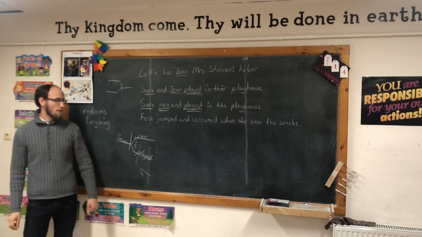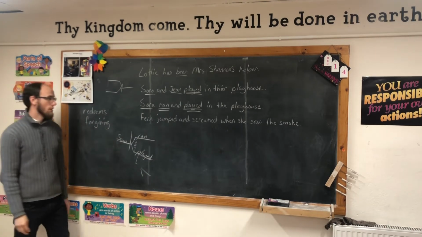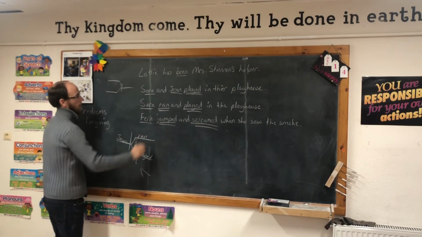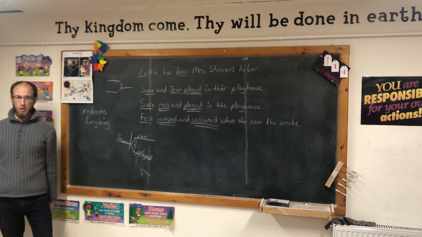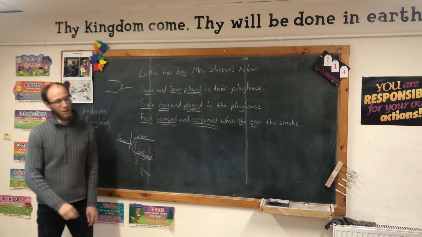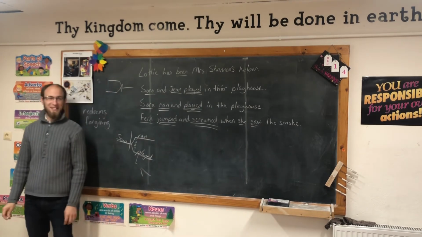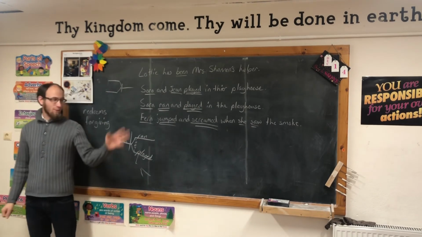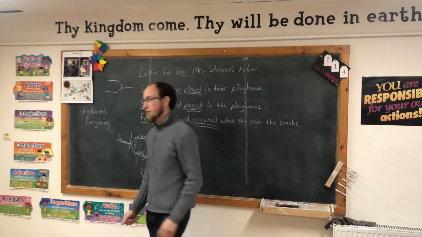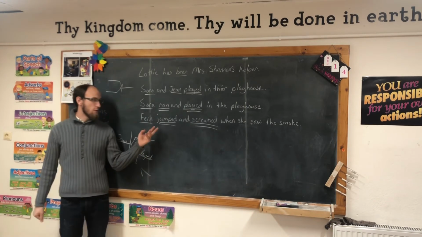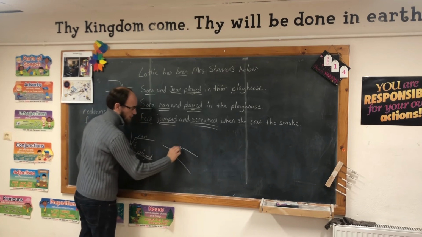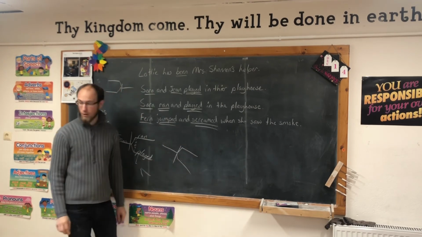What is the verb in the next sentence? Jumped. Is there another one? Screamed. And what is the subject? Fern. Fern jumped and screamed when she saw the snake. Here again, we've got one subject, Fern, that's doing two things, jumped and screamed. So we would diagram it with a fork: one subject, Fern, jumped and screamed.